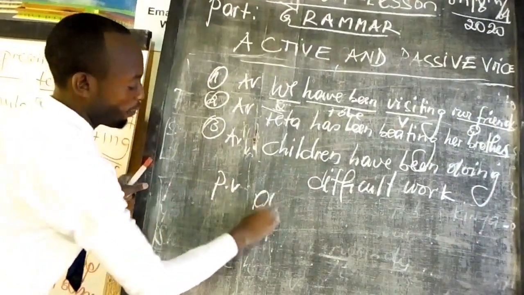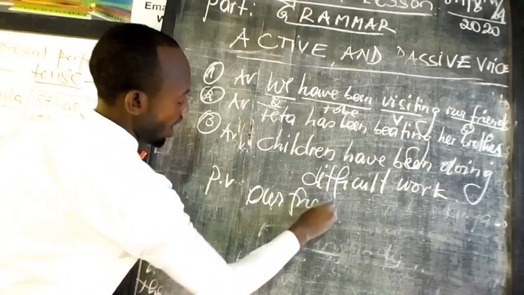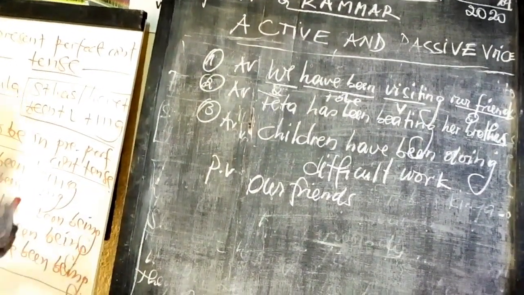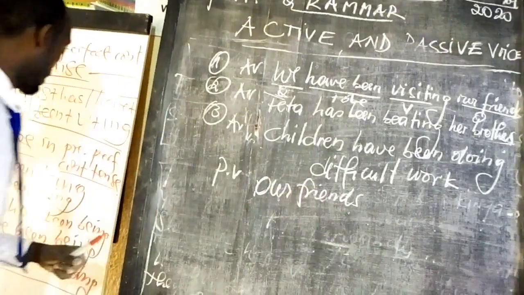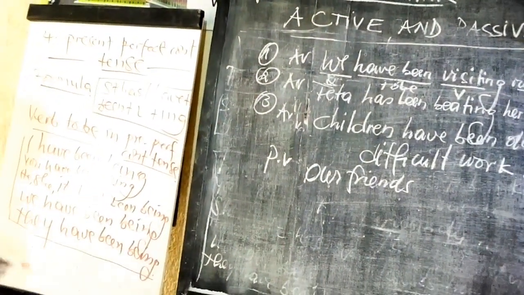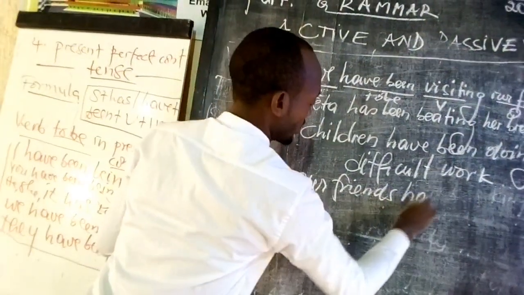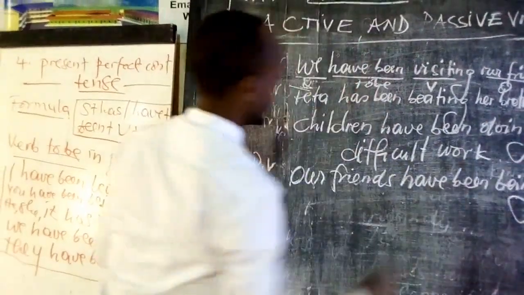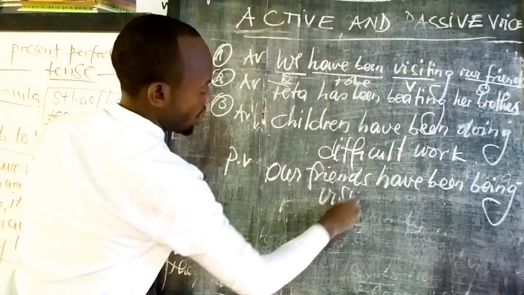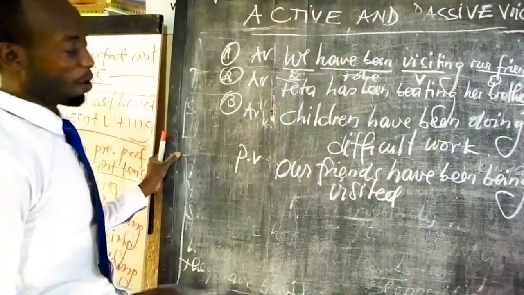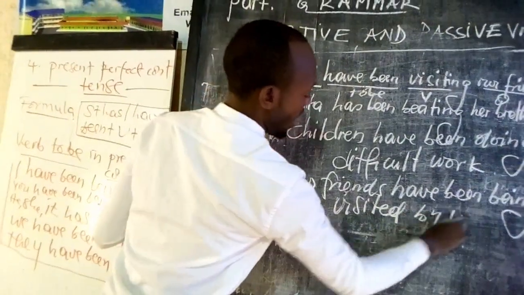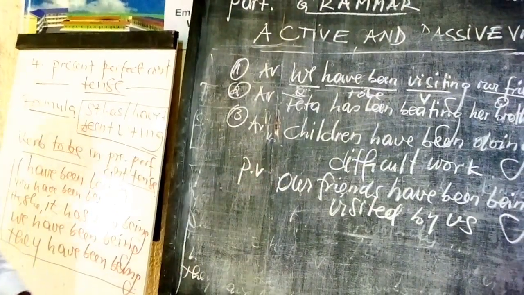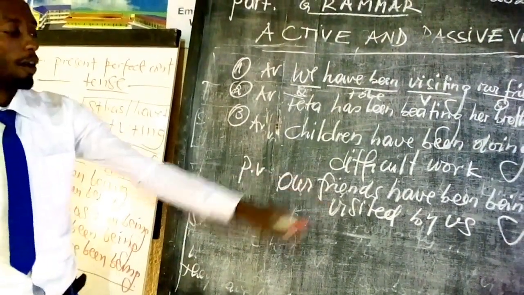Now how can we change them into passive voice? Our friends are in the plural, it is not one friend, so they can be replaced by them. So we say our friends have been being visited by us, putting the past participle of verb to visit, visited. That is the passive voice of example number 1.